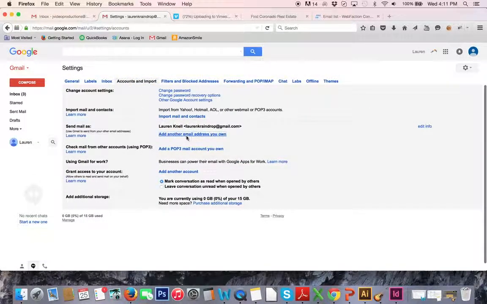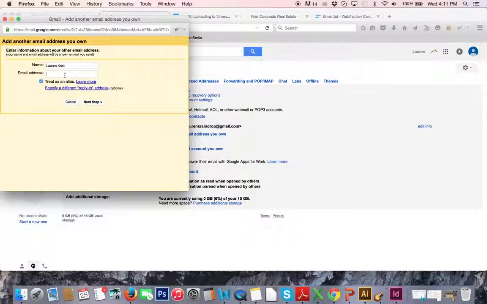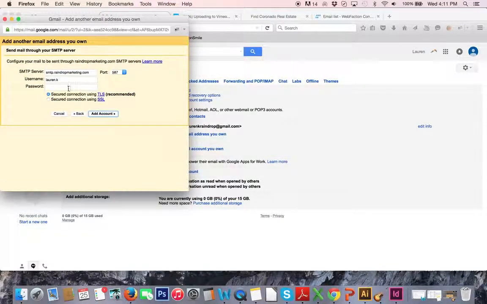Alright. So now you have to come in here and click on Settings. Super slow. Alright. Then you're going to click on Accounts and Import. And you're going to add another email address that we own. And we're going to do lauren.k@raindropmarketing.com. It's all spelled right. Click next step.